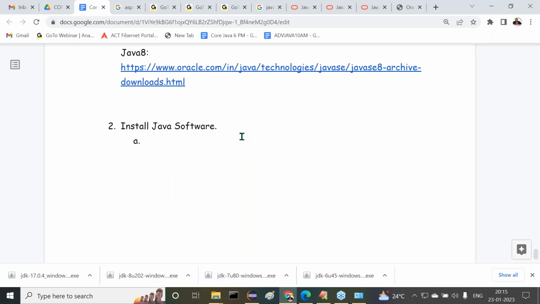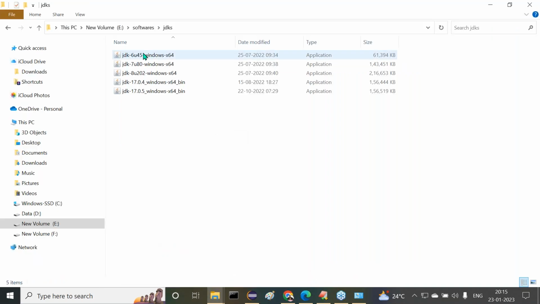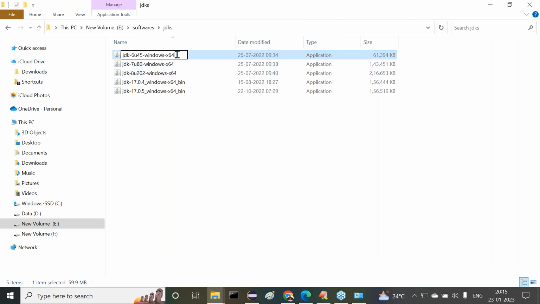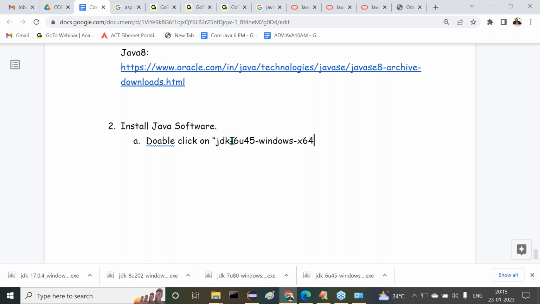Right, sir. Now inside this, what do we have to click? Double click on the setup file. Whatever setup file we get here, say for example, observe carefully, I'm giving this name. Now let me double click on this setup file. This is a file we downloaded from the internet, so we have to double click on it.